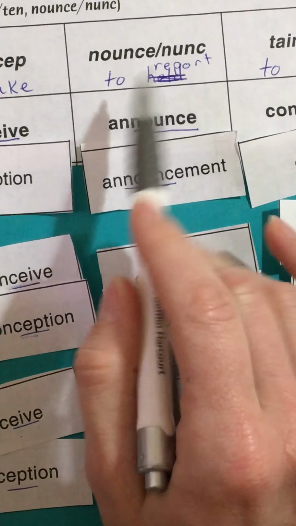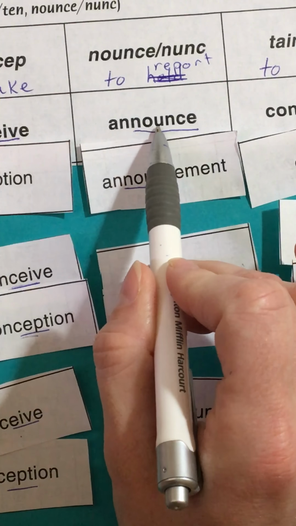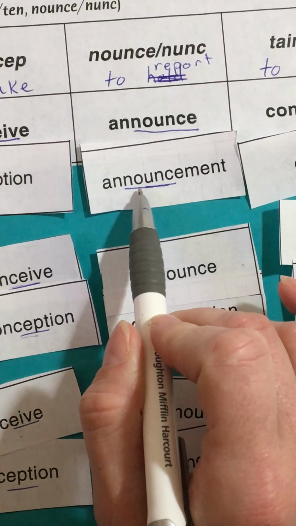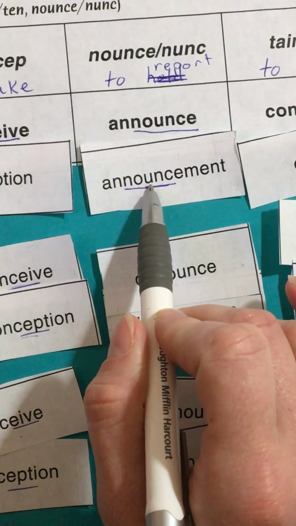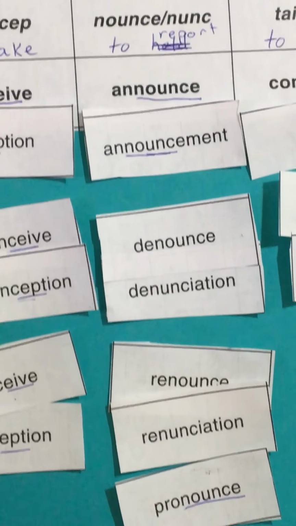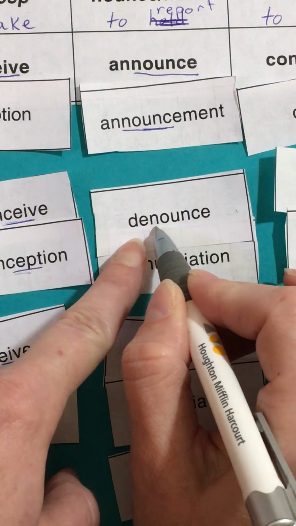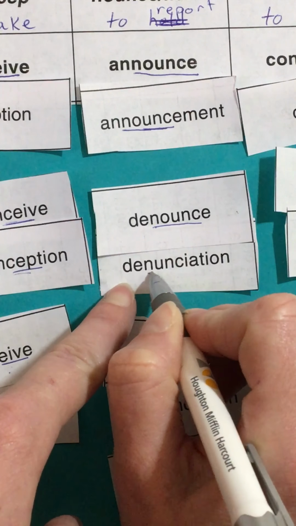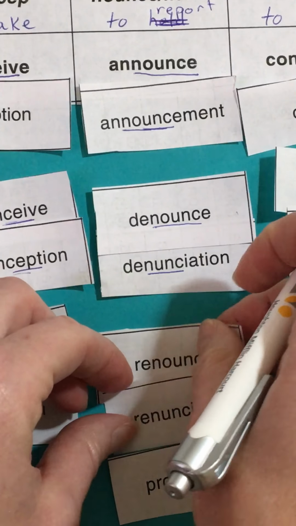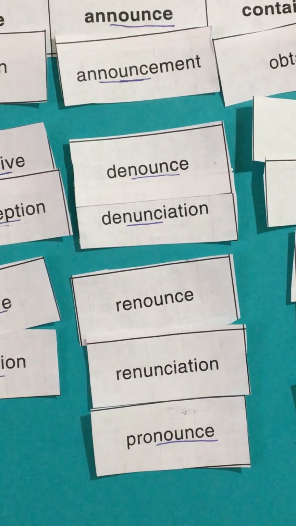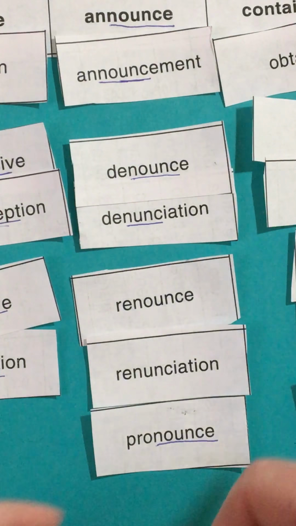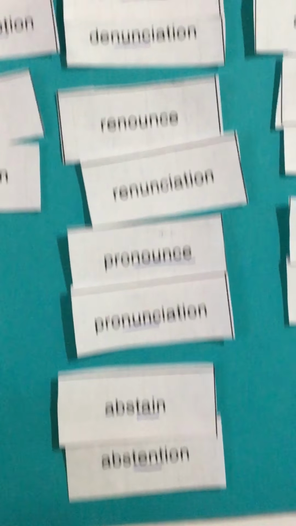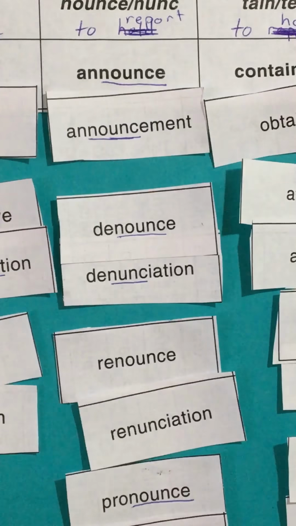So, the nunce, you see the N-O-U-N-C-E into N-U-N-C. This one got to keep it, so how about that? But take a look at this. N-O-U-N-C into N-U-N-C. And we can see that happening on all of these. It's an interesting spelling change, but because it happens all the time, we can at least predict it and learn how to change it when we're adding on those shuns or the ment.